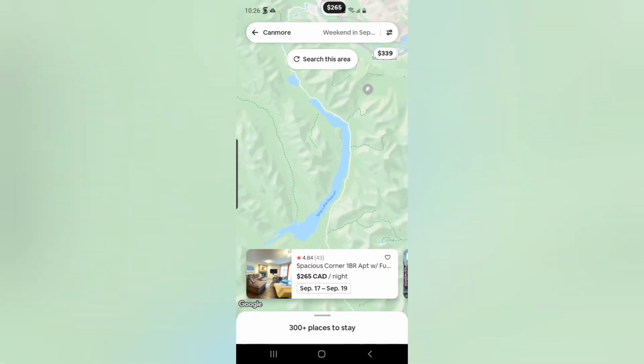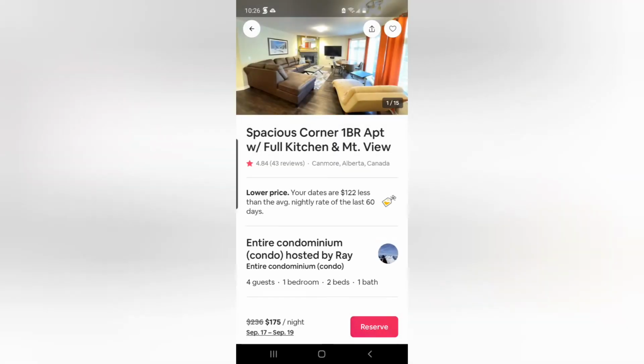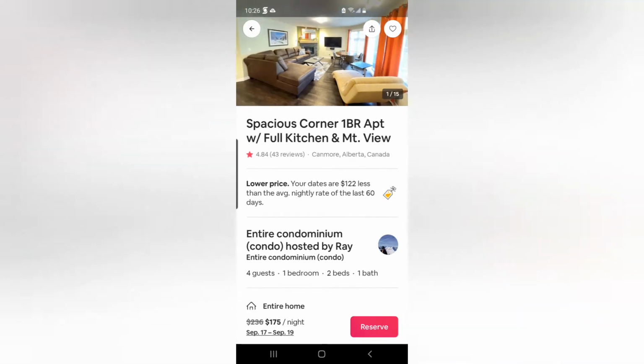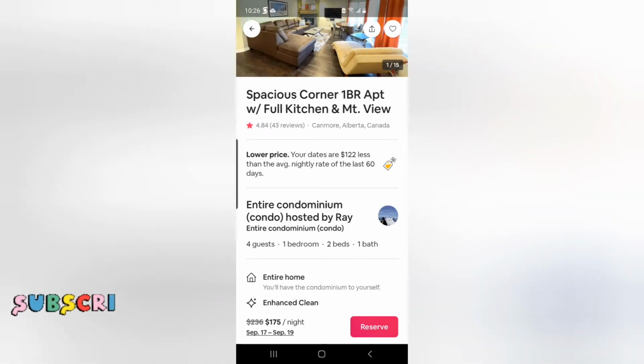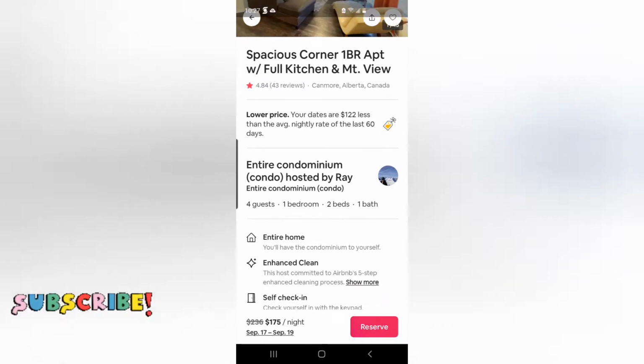And of course the number you see here, for example if I choose this number here, you see they always have a discount. That's the great thing about this app. The discount changes pretty much every 3-4 hours or so. Sometimes it changes every few days. It depends on the season, the date, time, and everything. So here the regular price was like 300 something, but here you see it's 175 a night. For that I chose 4 people. So that's how it works. There's always a discount for guests, and so on.